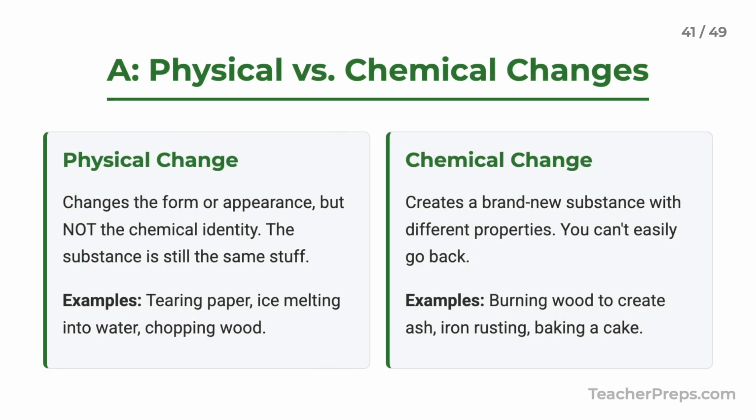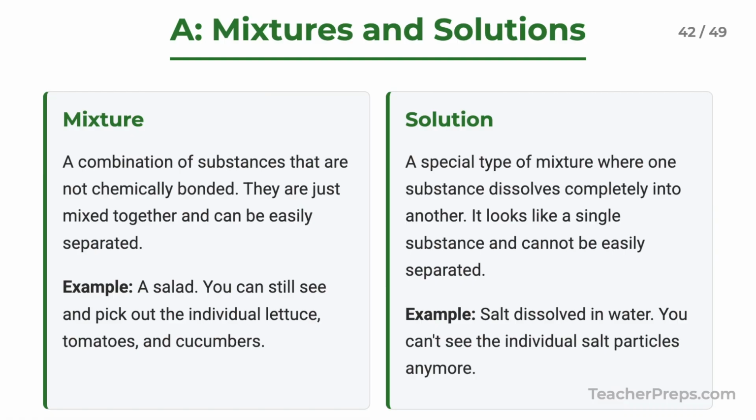But a chemical change is totally different. This is when you create a brand new substance. You can't go back. Think of burning wood into ash or iron rusting. That's a chemical reaction. We can also combine matter. A mixture is when substances are just physically combined, like a salad. A solution is when one substance dissolves completely into another, like salt in water.